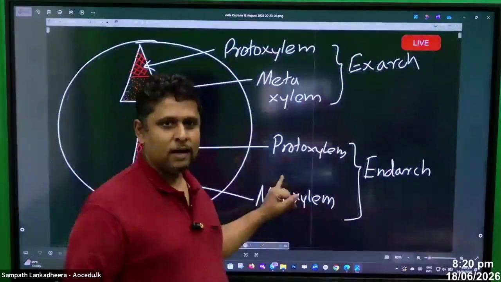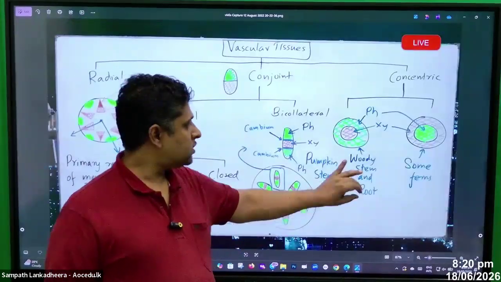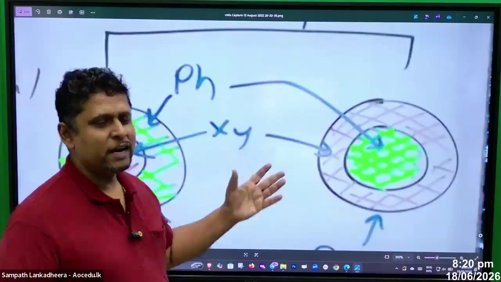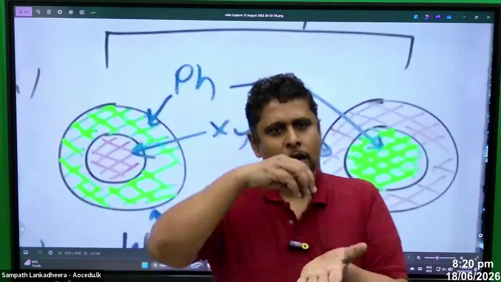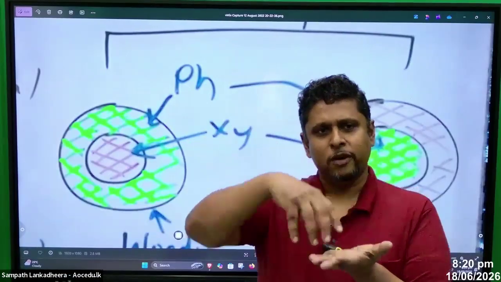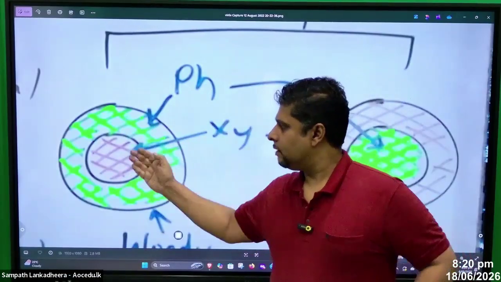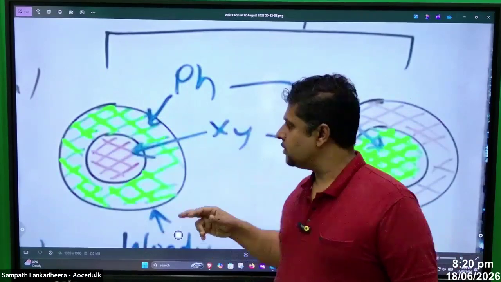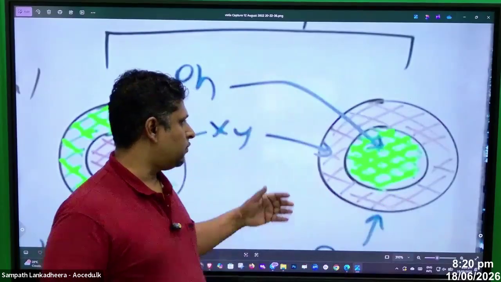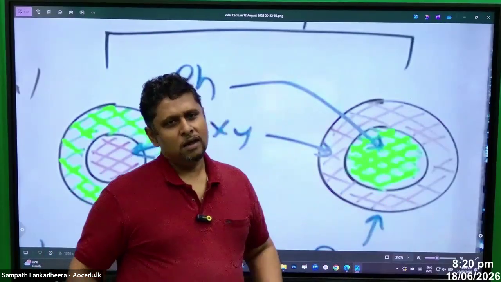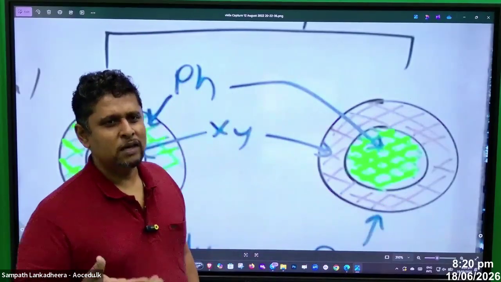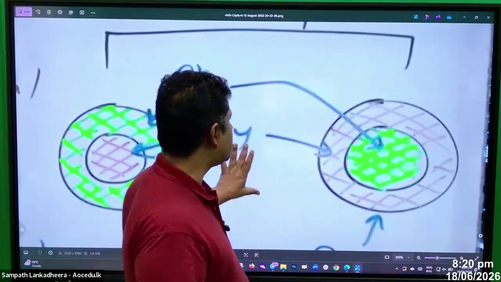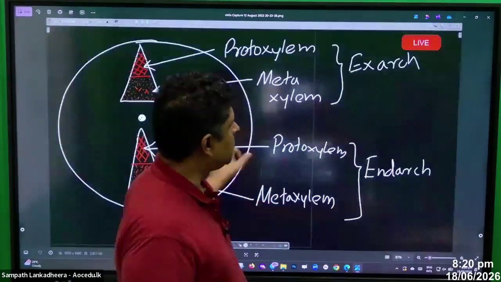Concentric is available in some plants. We don't have to know the plants. But around the center, xylem and phloem are present as layers. Xylem at the middle and the phloem in the surrounding. This you see in secondary grown stems. And the other way around, we can see phloem at the middle and the xylem outside. This is present in some of the seedless vascular plants. You can see this arrangement there. So this is what you learn.